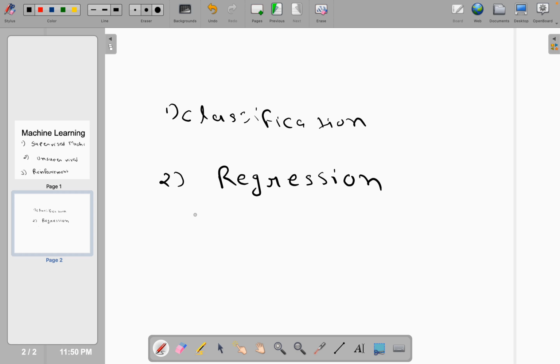So if you have a finite number of classes, for example, it belongs to this class. If I talk about fruit classification, we have some, let's say, 10 to 20 fruits we have to classify. Or spam or ham, or let's say we are predicting who will win the match, so there are two teams, we have to just select one, so it could be binary classification, right.